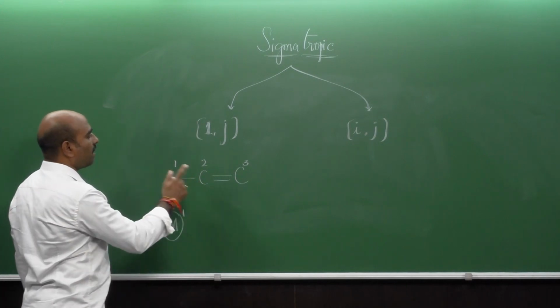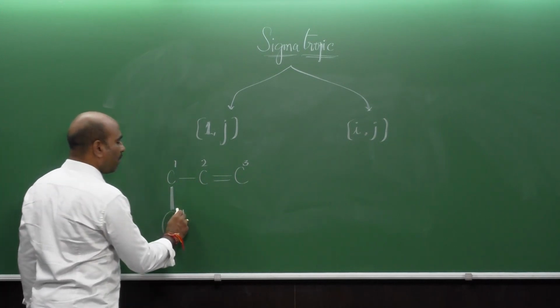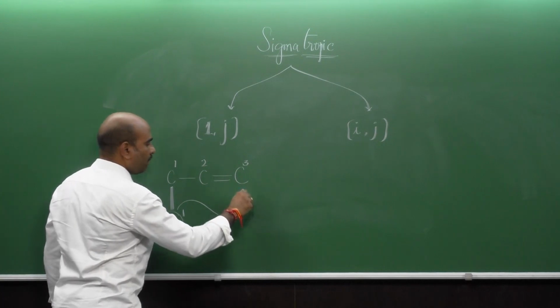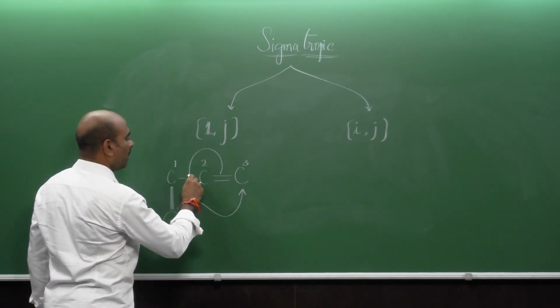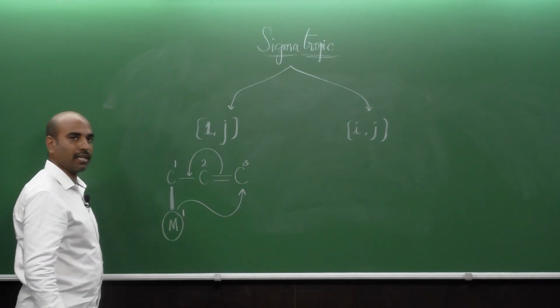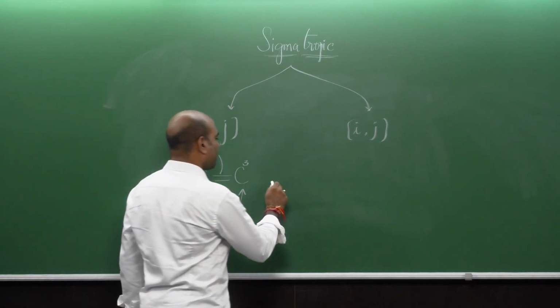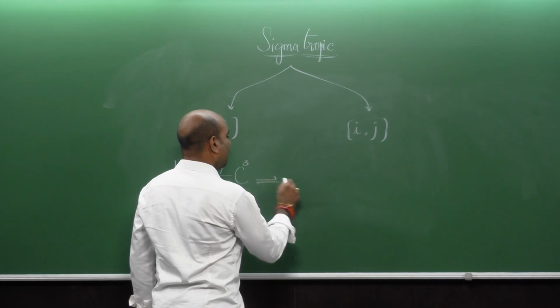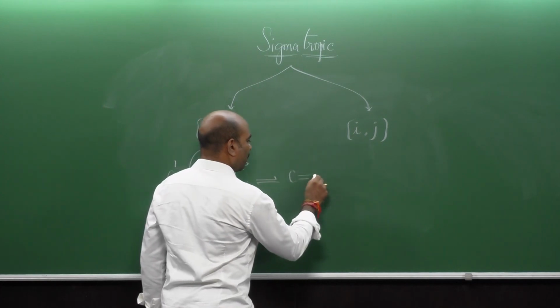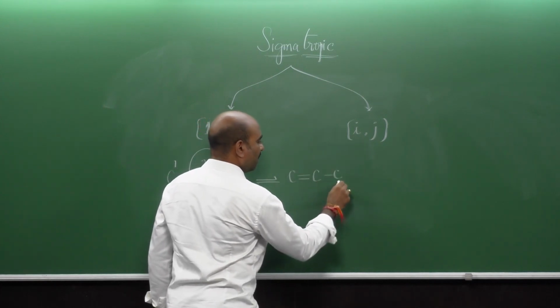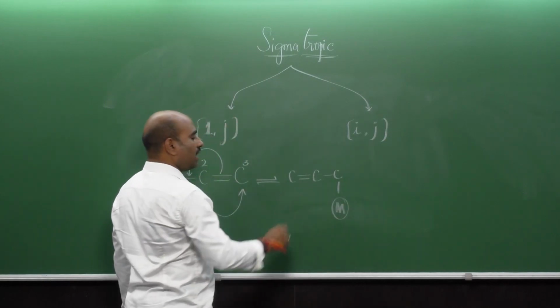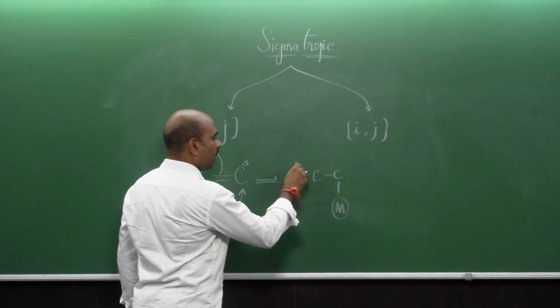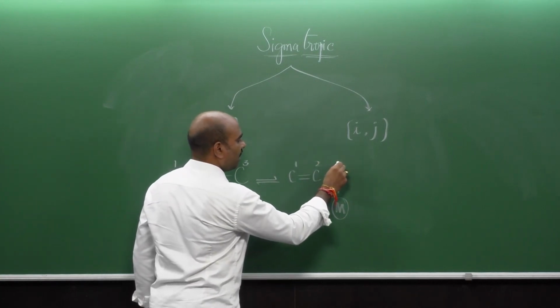What is happening here is that the sigma bond along with this atom or group is moving this way, and therefore this pi bond is relocating here, and the product is like this: C double bond C, single bond C and M. If you look at the numbers, this is the first one, second and third.